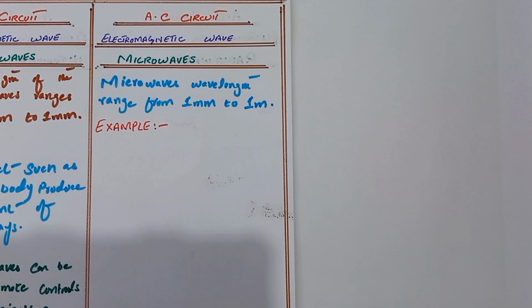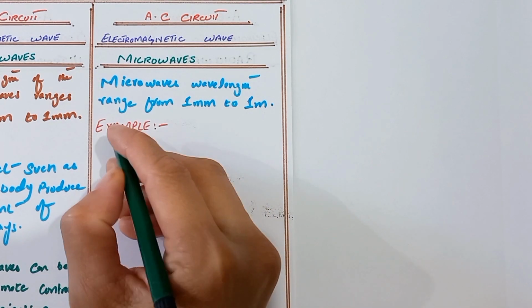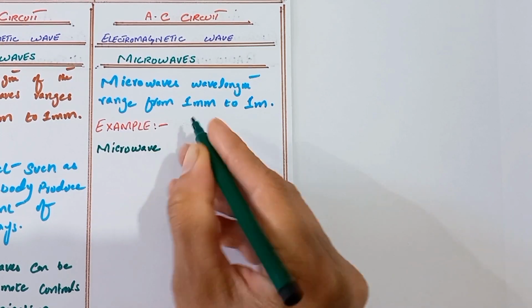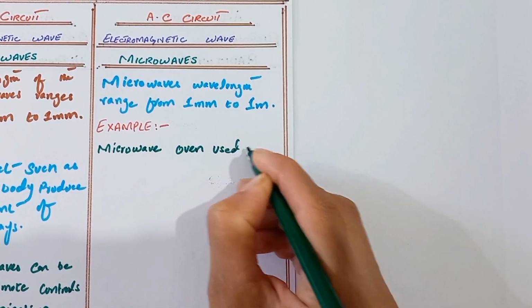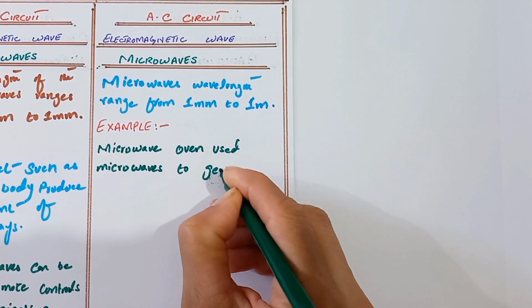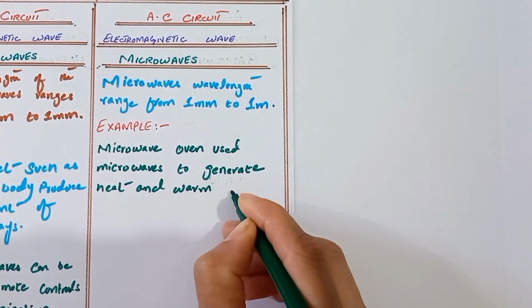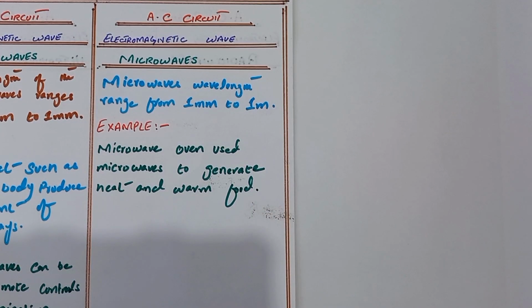If we discuss an example, a microwave oven uses microwaves to generate heat and warm food.